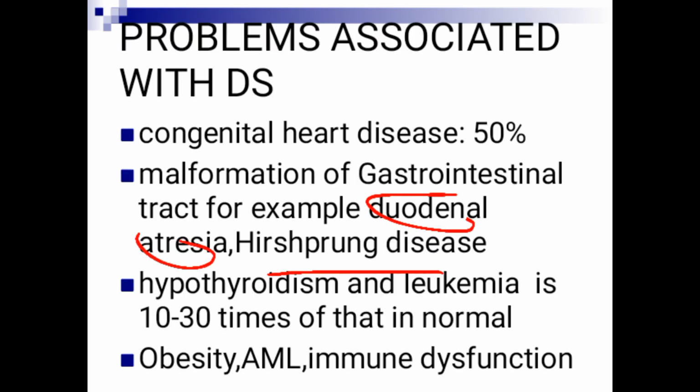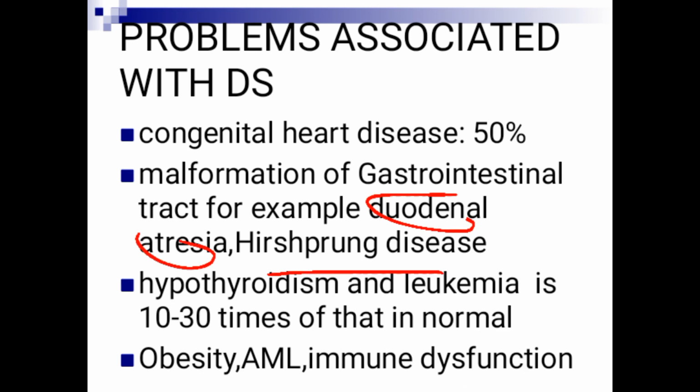And another, we have hypothyroidism and leukemia, which account for 10 to 30 times more than in normal individuals, because hypothyroidism can occur in normal individuals like me, like you, but in Down syndrome it is 10 to 30 times higher than in normal children. So obesity later in life, they are at risk of developing obesity.